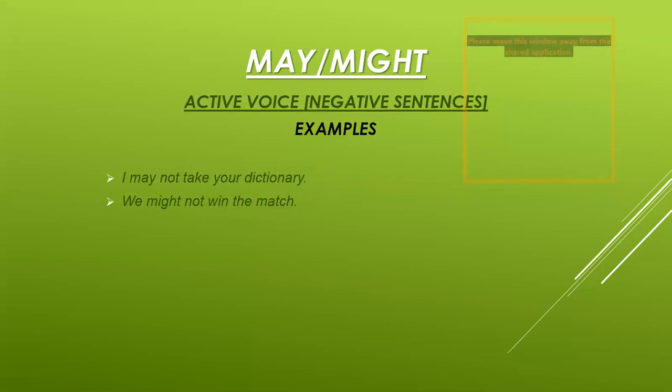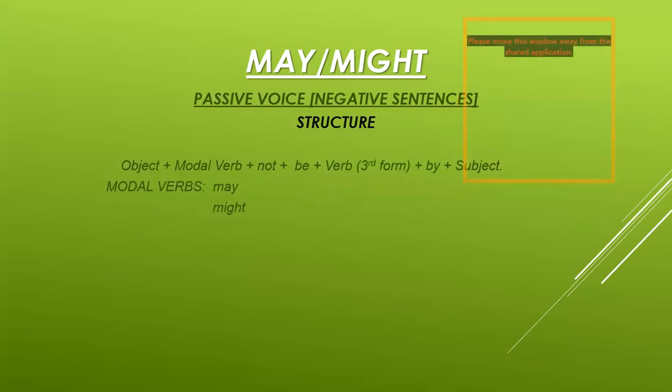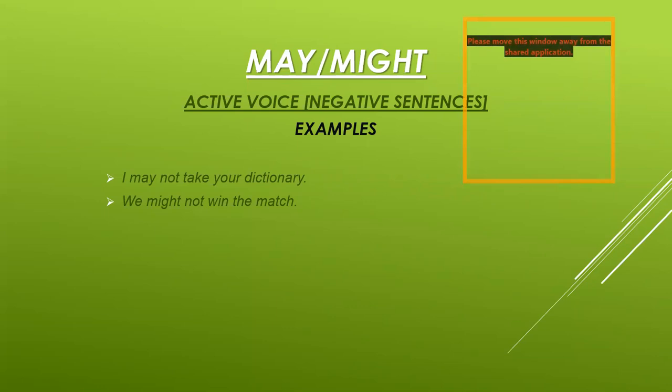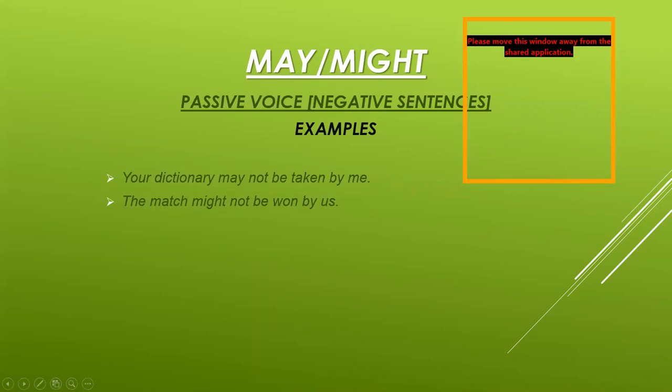Okay. For negative sentences, we add not. Like here you can see the example, I may not take your dictionary. We might not win the match. And for negative passive sentences, your dictionary may not be taken by me. The match might not be won by us.